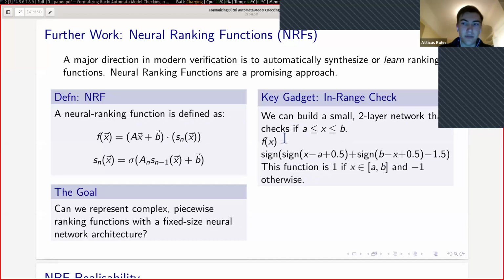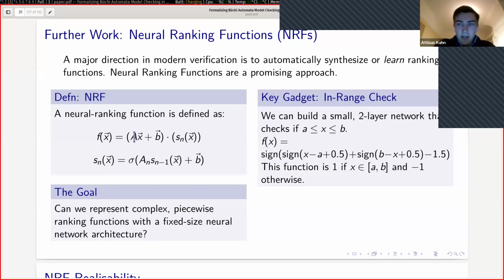So here's the definition of a neural ranking function, or NRF, where it consists of activation layers and then a dot product layer. Each of the activation layers, Sn, consists of a matrix multiplication and a vector addition, followed by our activation function. Then the final layer consists of a dot product of the result with a linear transformation.